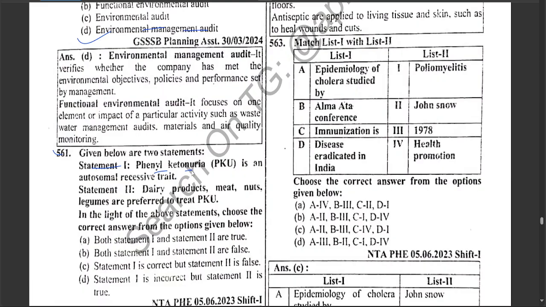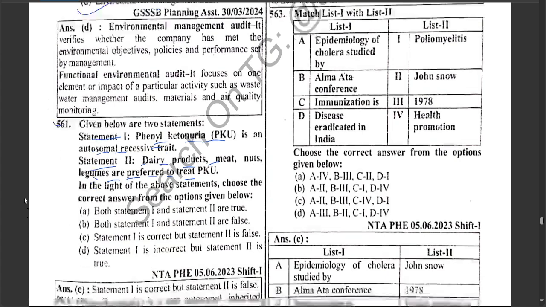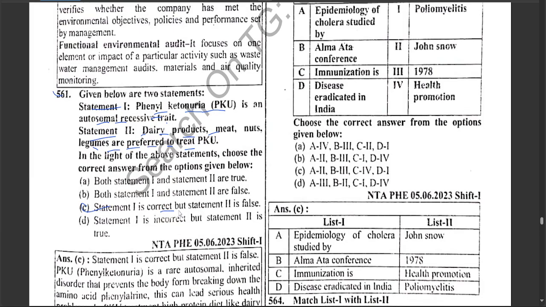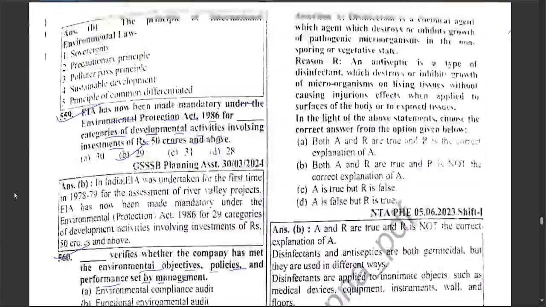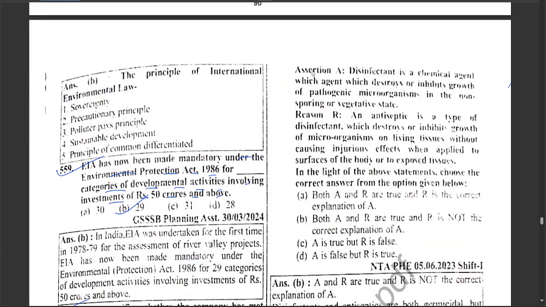Statement 1: Phenylketonuria, PKU, is an autosomal recessive trait. Statement 2: Dairy products, meat, nuts are preferred to treat PKU. Statement 1 is correct, but statement 2 is false. Given the below assertion and reason. Assertion: A disinfectant is a chemical agent which destroys or inhibits growth of pathogenic microorganisms in the non-sporing or vegetative state.